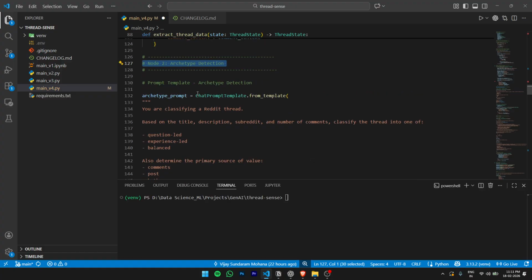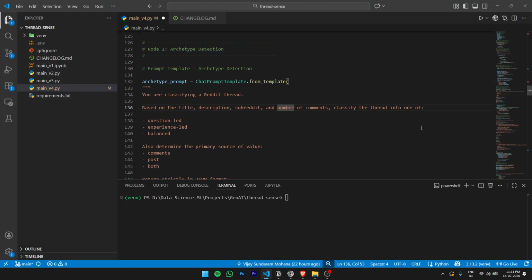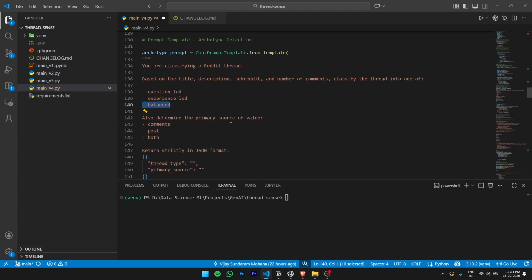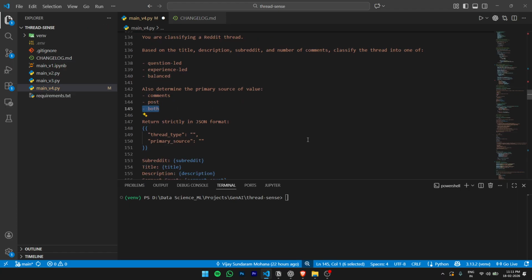For now, let's just see what kind of prompt this is. It says you're classifying a Reddit thread. Based on the title, description, subreddit, and number of comments, classify the thread into one of question-led, experience-led, and balanced. Also, determine the primary source of value: comments, post, or both.